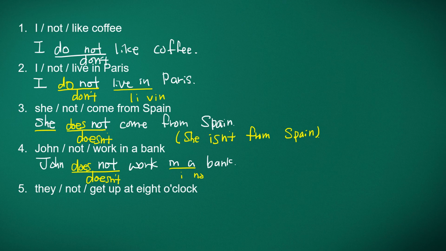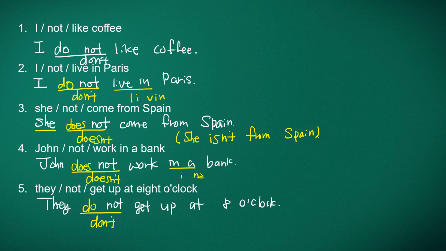And number 5, they not get up at 8 o'clock. So they not get up at 8 o'clock. They third person plural, so we just put do. So they don't. They don't get up at 8 o'clock. So here, get up, and T flaps because it's coming between two vowels, get up. They don't get up at 8 o'clock.